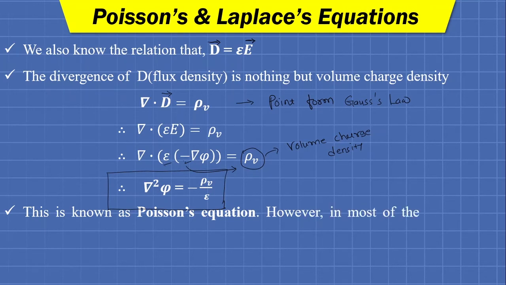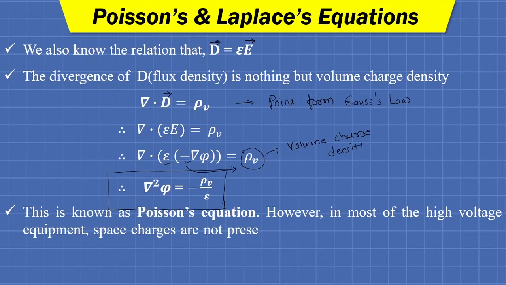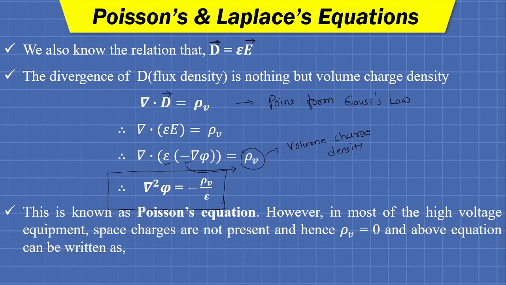which holds good for any insulator or conductor. However, in most high voltage equipment, space charges are not present, or if we talk about any solid insulating material, then its volume charge density will be 0.